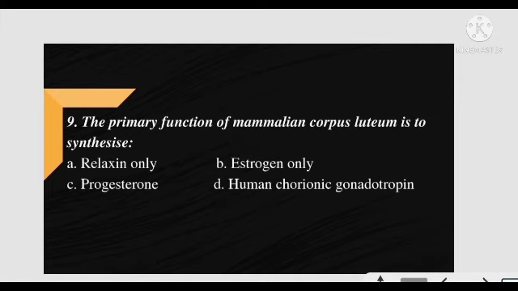The primary function of mammalian corpus luteum is to synthesis. What does the mammalian corpus luteum secrete, just tell that. And the correct answer is option C, progesterone. Simple NCERT question. Next question.